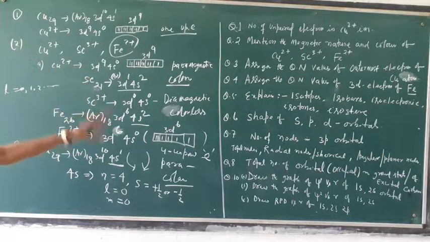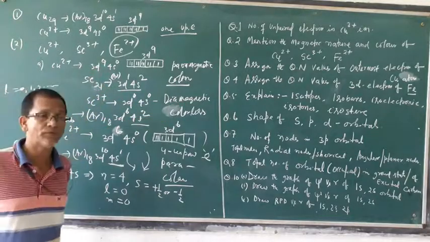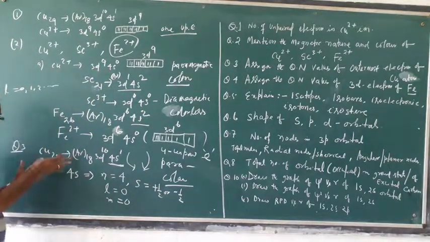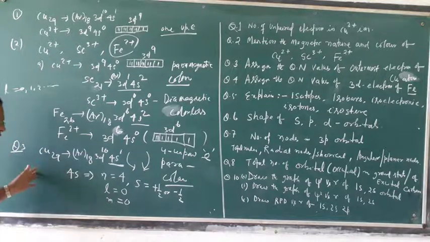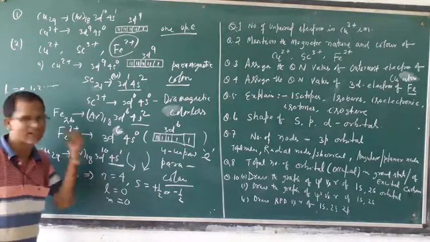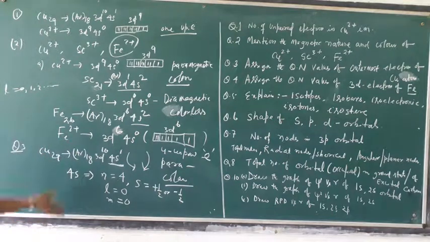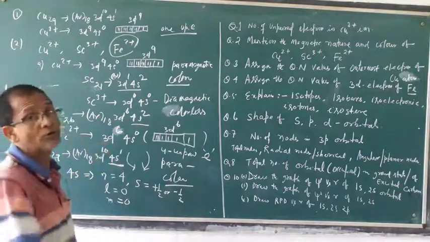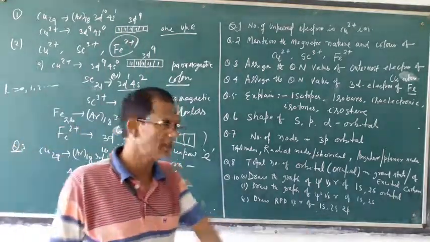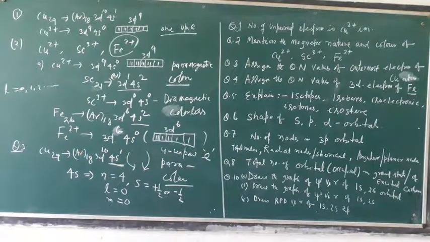The question is the quantum numbers of the outermost electron of copper. As an indirect question, it is not asked what are the quantum numbers of 4s, but what are the quantum numbers of the outermost electron of copper. Means we have to draw the electronic configuration. Then we can say. Okay. So like this you will do.